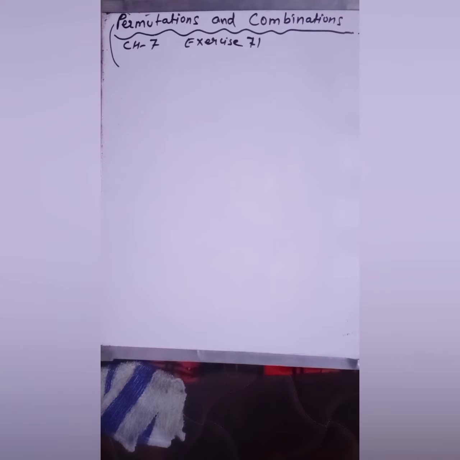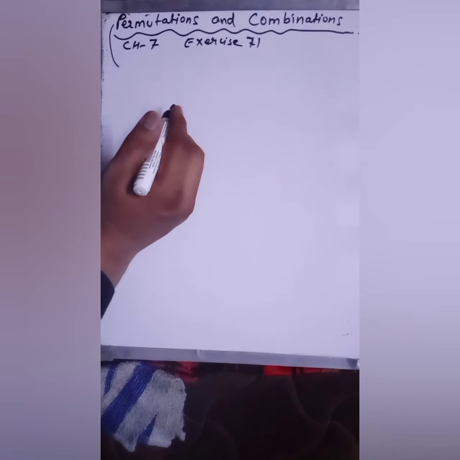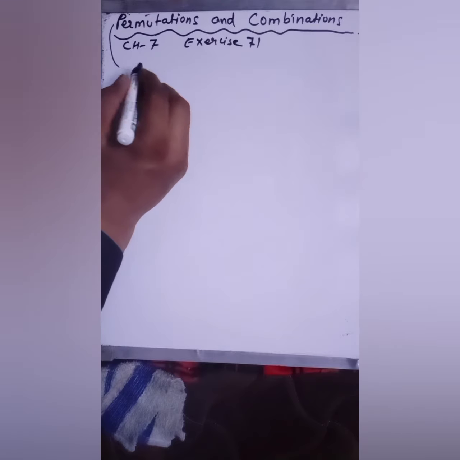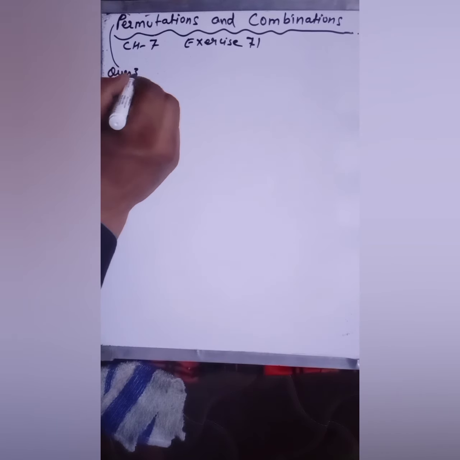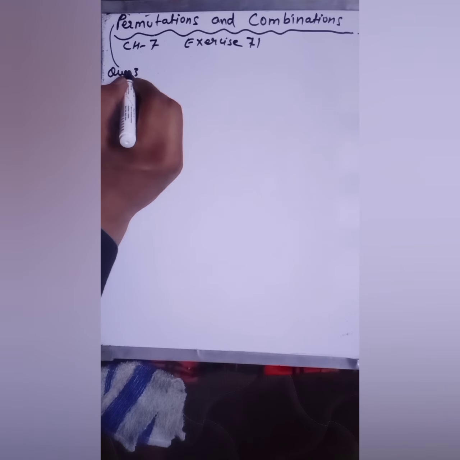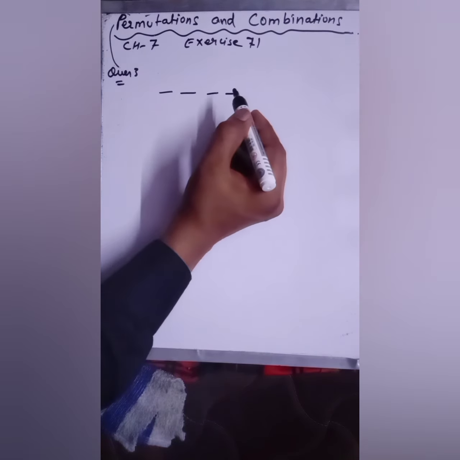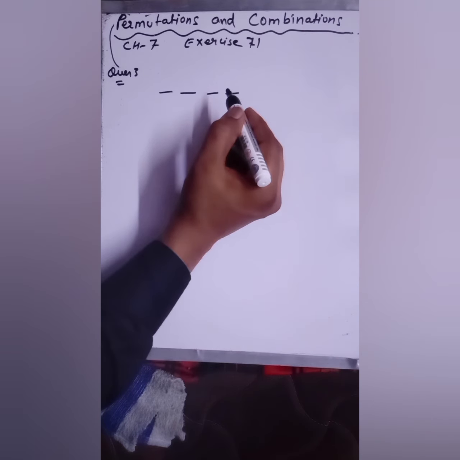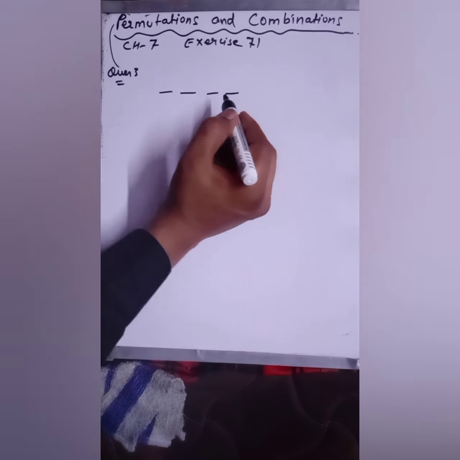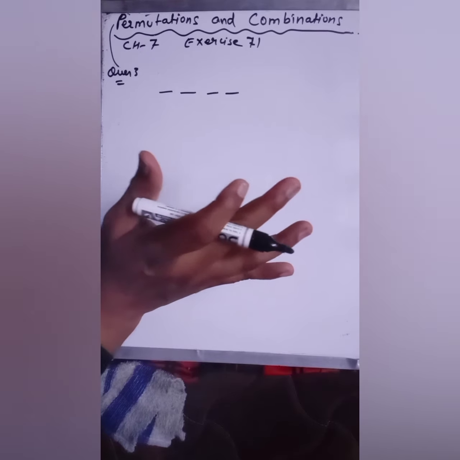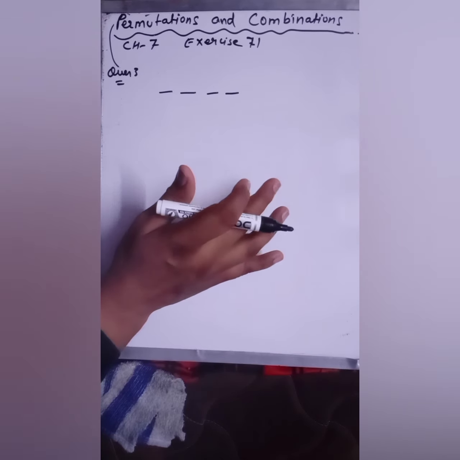Now the next is your question number 3 of this exercise. How many 4-letter code can be formed using the first 10 letters of the English alphabet if no letter can be repeated? We have to make a 4-letter code, 1, 2, 3, 4, using first 10 letters of English alphabet if no letter can be repeated. So we can use the first 10 letters and repetition is not allowed.